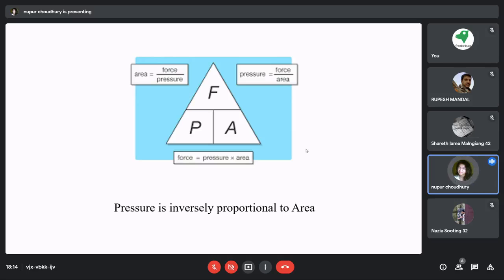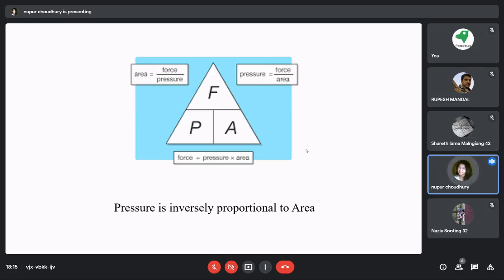There is a very, very strong concept behind this. The knives have very thin edges so that whatever pressure is generated with the force applied on that knife is highest, because with that thin side, the area is also less. So whenever the area is less, the pressure would be more, and whenever the pressure is more, you will be able to cut things better.